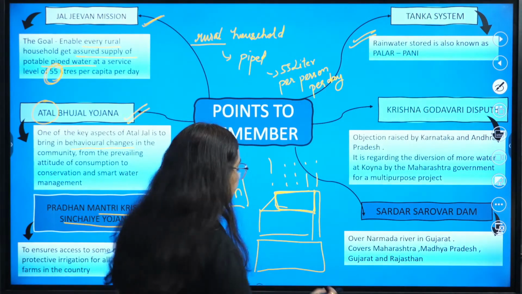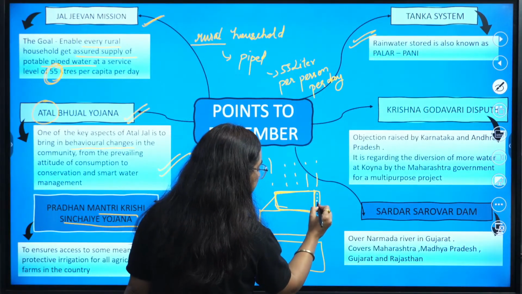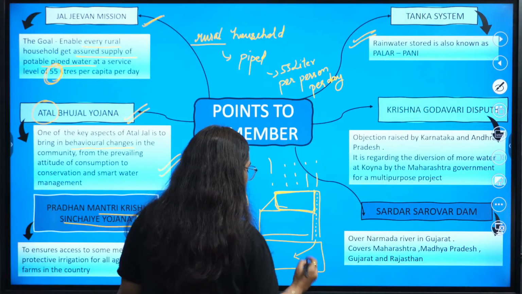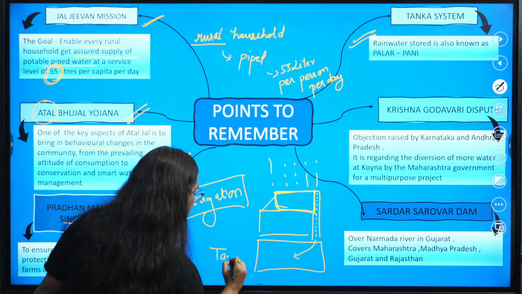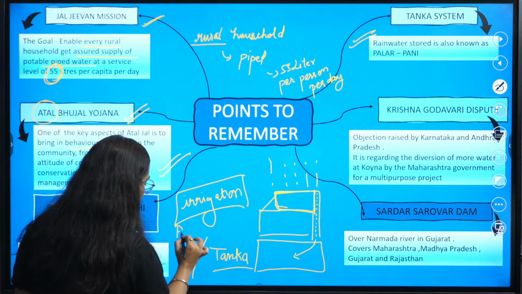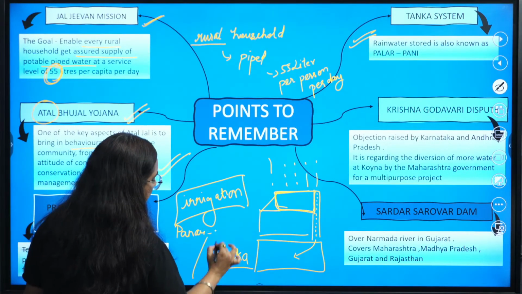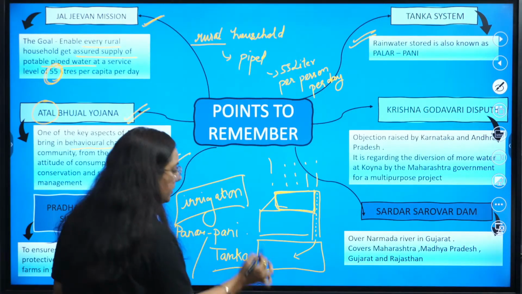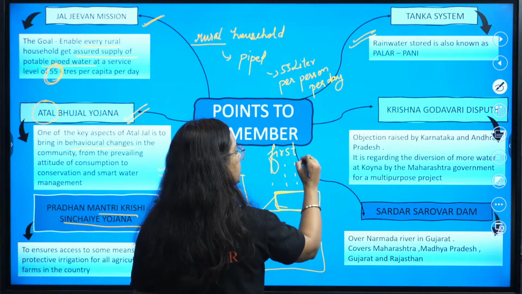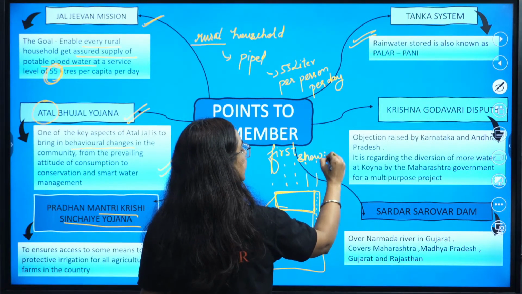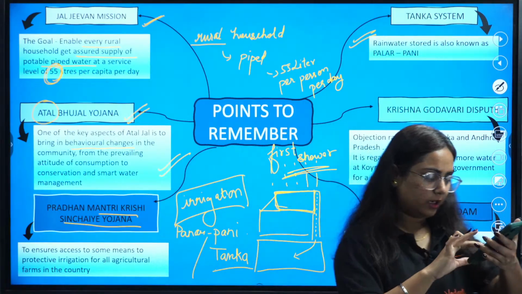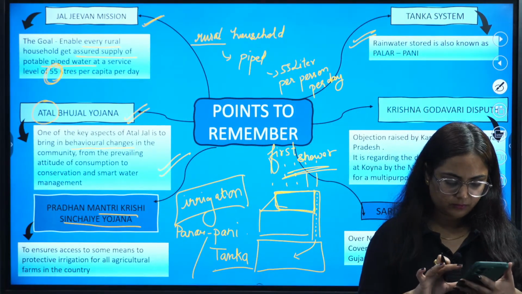With the help of this pipe, the water is collected below the house, and this is known as tanka or tanks. This is also referred to as panar pani. Usually the first shower of rain is neglected so that acid rain is not collected. Is it clear?